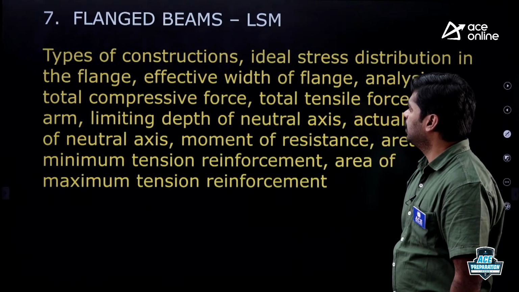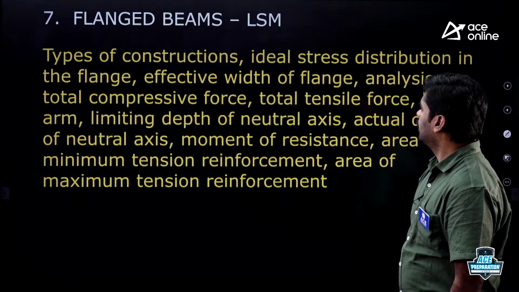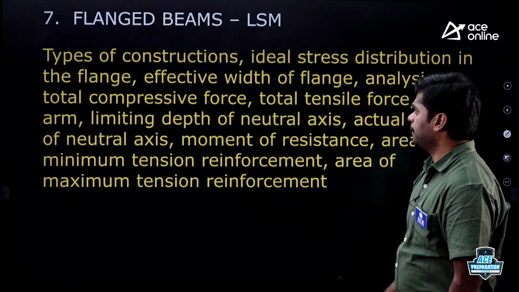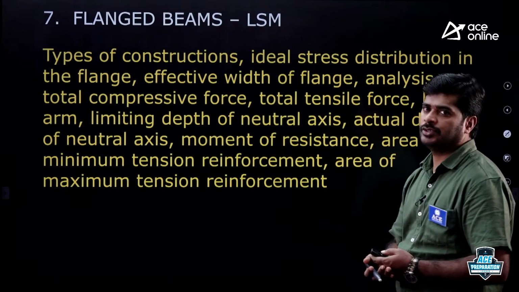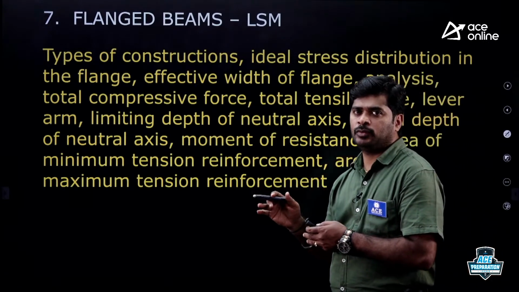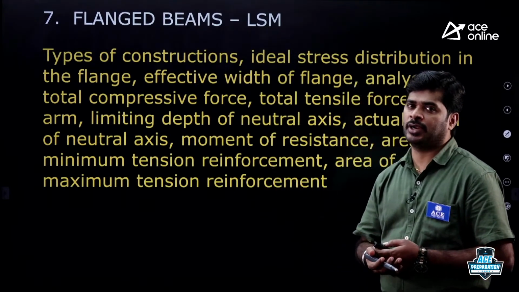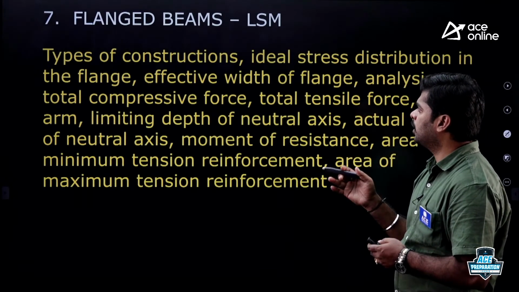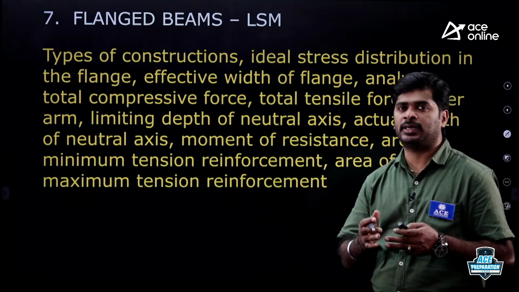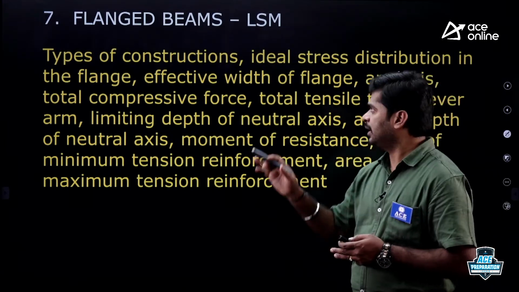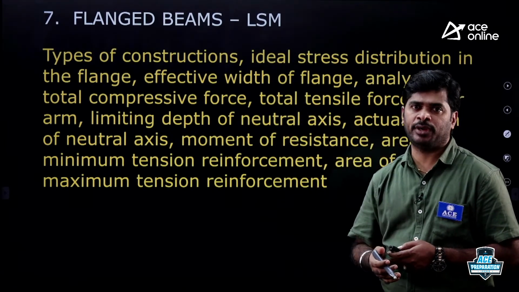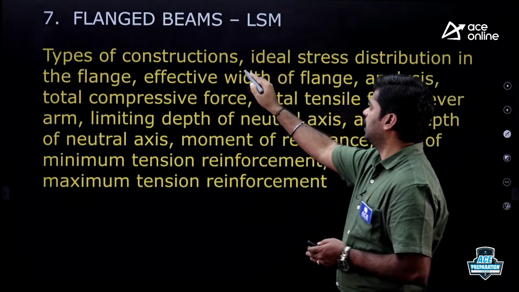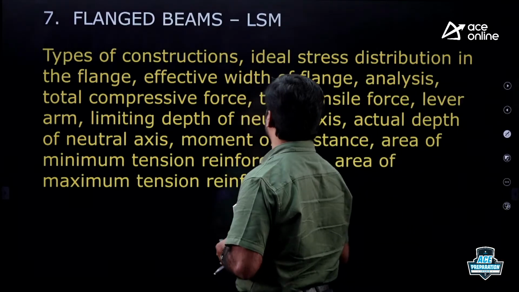Next chapter, flanged beams in limit state method. Here, which topics are required for GATE and which topics are required for ESE. Types of constructions, here only to understand what are the different types. My dear, it is required, but they are not going to ask questions based on this concept, either in GATE or in ESE.